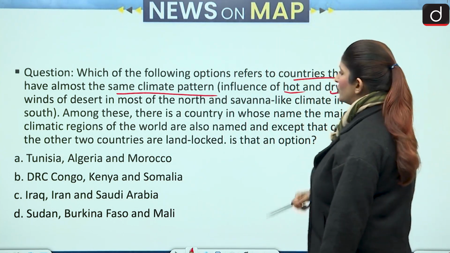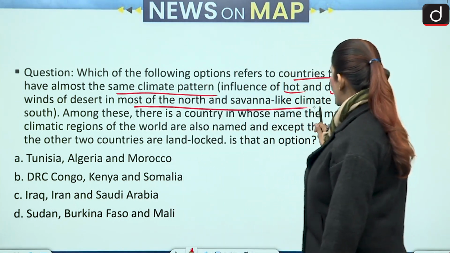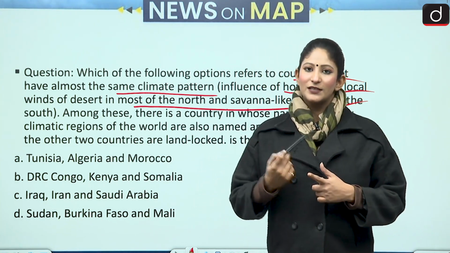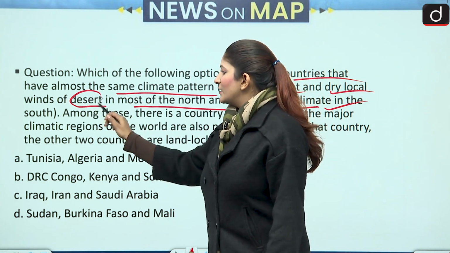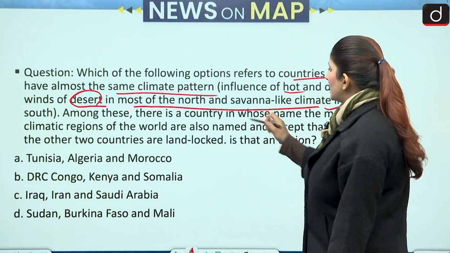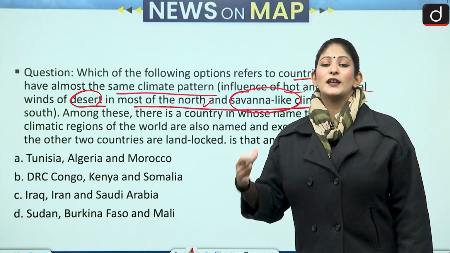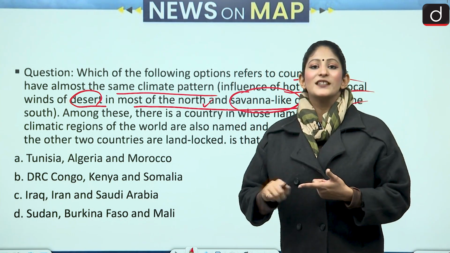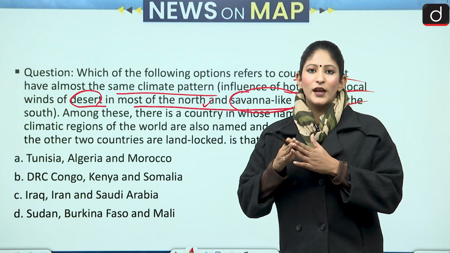First option that we have to take from here is the same climate pattern. Influence of hot and dry local winds in desert and in most of the north, and savanna-like climate in the south. So some points that we have to note here, they have the similar climate and they have the winds of desert. That means these areas are desertified. Second option we can take from that, that is in the north, and savanna-like climate in the south. It has savanna-like grassland type of climate in the south. So as you can see, this is a region of transition, alright? And this is mostly in the northern and southern African where the two areas meet.